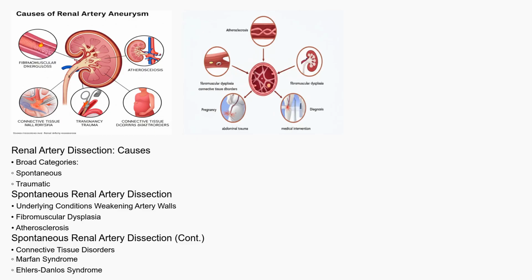Traumatic dissections, on the other hand, occur as a result of a direct blow to the abdomen or flank, a rapid deceleration injury, or even during certain medical procedures like renal angiography. Understanding the cause is crucial for managing and preventing future occurrences.